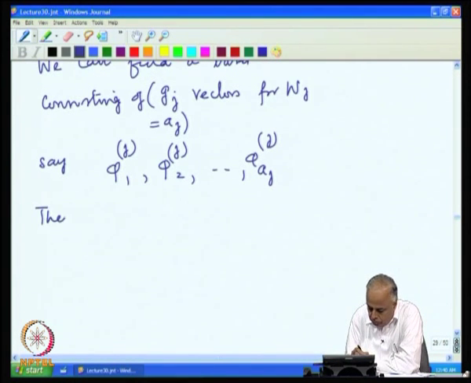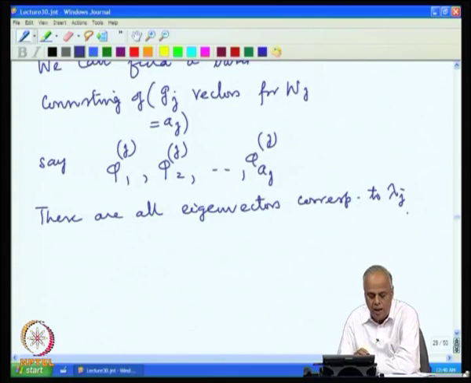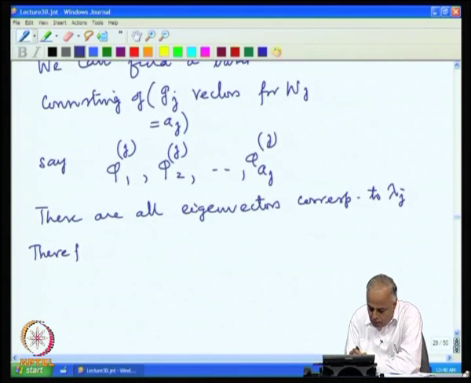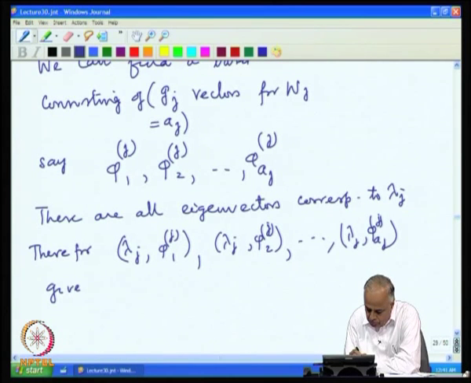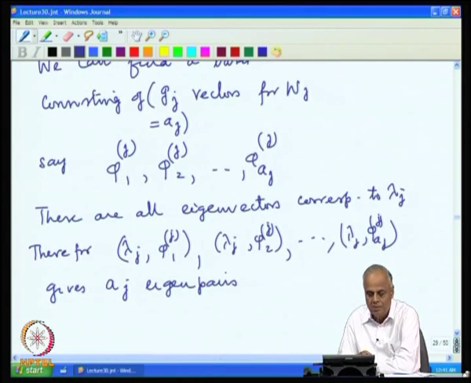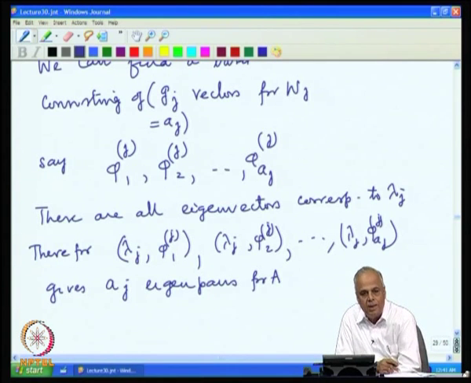These are all eigenvectors corresponding to the eigenvalue lambda_j, and therefore, (lambda_j, phi_1^j) is an eigenpair, (lambda_j, phi_2^j) is an eigenpair, up to (lambda_j, phi_{a_j}^j) is an eigenpair, which gives us a_j eigenpairs for A. So, therefore, the subspace W^j, the eigenspace corresponding to lambda_j, has already generated a_j eigenpairs.